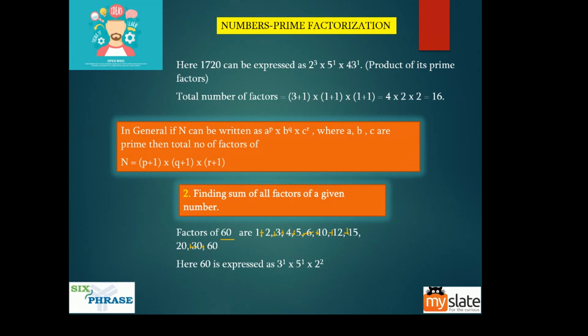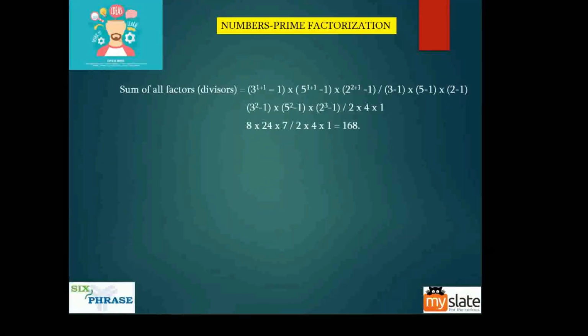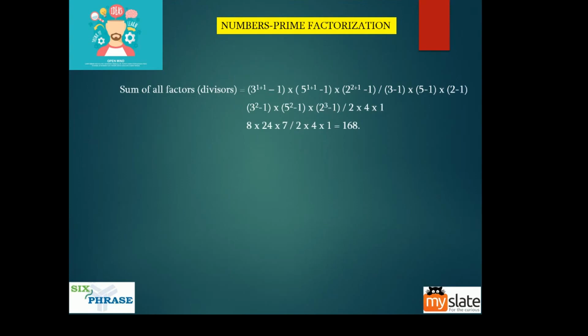Okay, so you express this as 3 into 5 into 2 square. Okay, so see what I am doing here. Now 3 into 5 into 2 square, guys, this is 60. Okay, if you're going to find the sum of all those factors of 60, this is what I'm doing here. It is 1, right? So I'm adding plus 1 here and then doing minus 1 here, also 1, right?